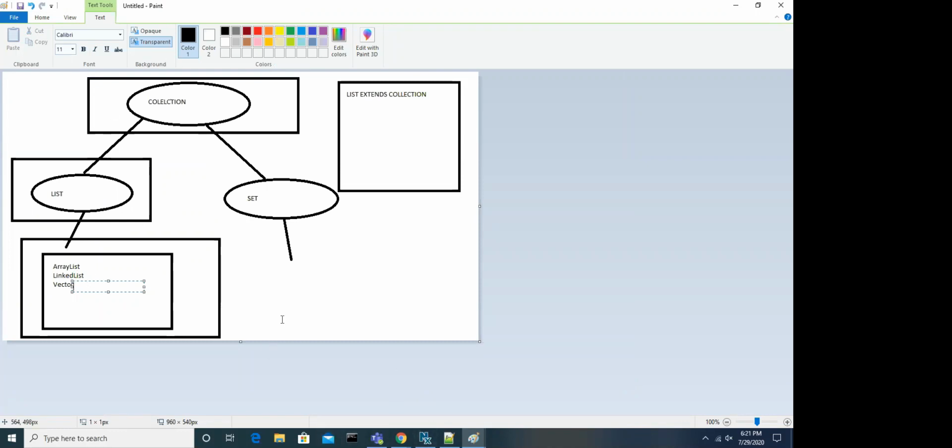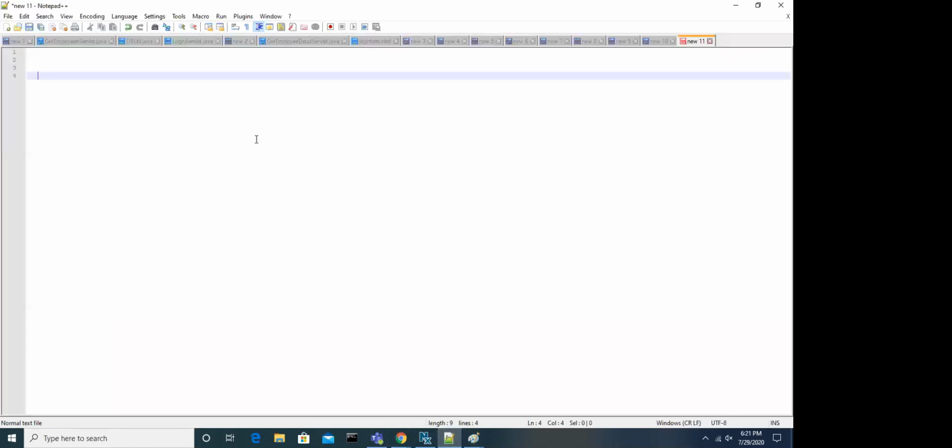These are all ready-made, guys. You don't need to work on this. You are just trying to understand what things are available. Now you tell me, I created an object for ArrayList. ArrayList is a class, right? For any class, how do you create an object? With the new keyword and the class name, calling the constructor. Am I right? This is how you generally do it.